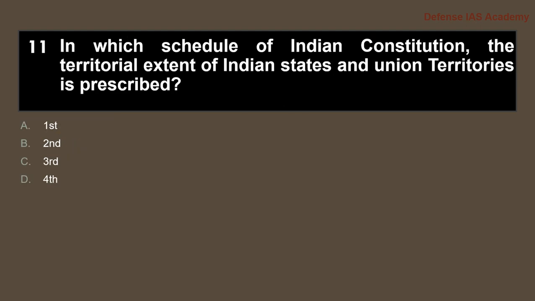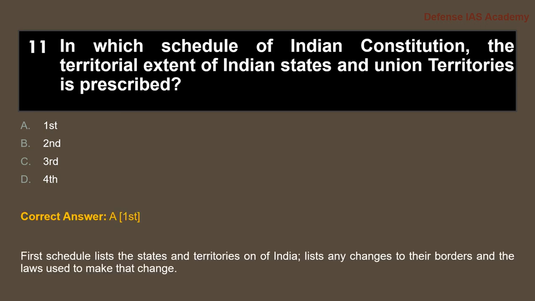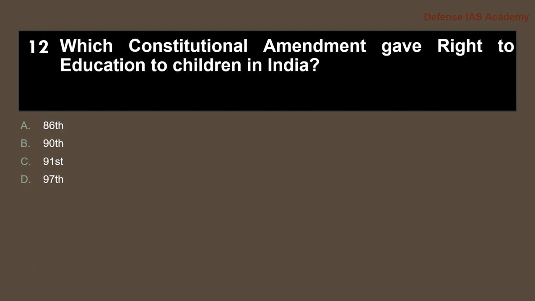In which schedule of the Indian Constitution is the territorial extent of Indian states and union territories prescribed? The answer is option A, First. The First Schedule lists the states and territories of India, any changes to their borders, and the laws used to make those changes.